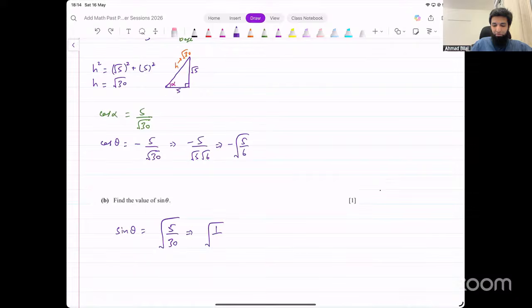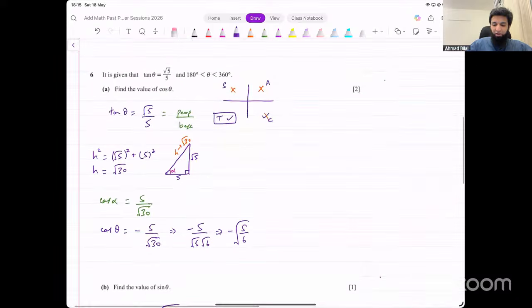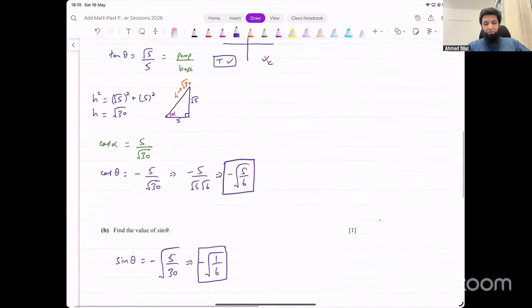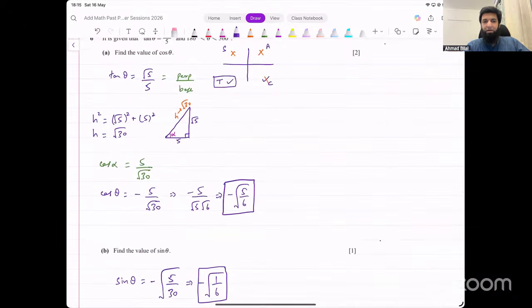But now, which quadrant is this in? It's in the third quadrant. In the third quadrant, sine is negative. So we put a negative sign with that. We say it's negative square root of 1 over 6, and that's our final answer. This is one way to approach such problems using right angle triangles. It works every time. Make sure that you know which quadrant you are in, so you can write down the positive or negative sign in accordance with that at the end.